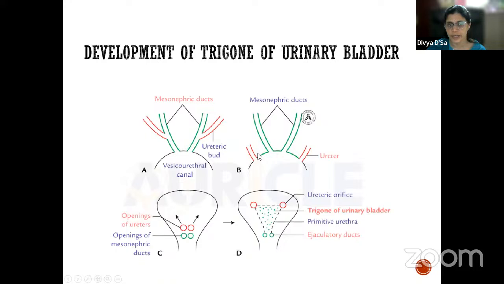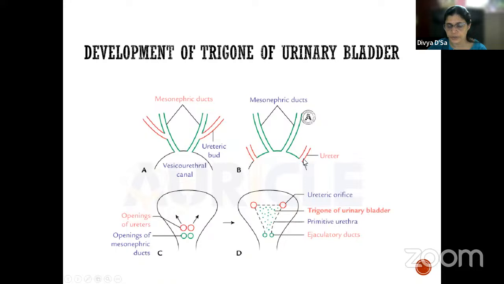Because of that, the opening of the mesonephric duct and the ureter, that is the ureteric bud, will separate. Initially, it was opening right into this one, isn't it? But slowly this got absorbed and pulled, so the ureteric bud shifted here. It gets separated and they have separate openings. With further fusion, what happens?